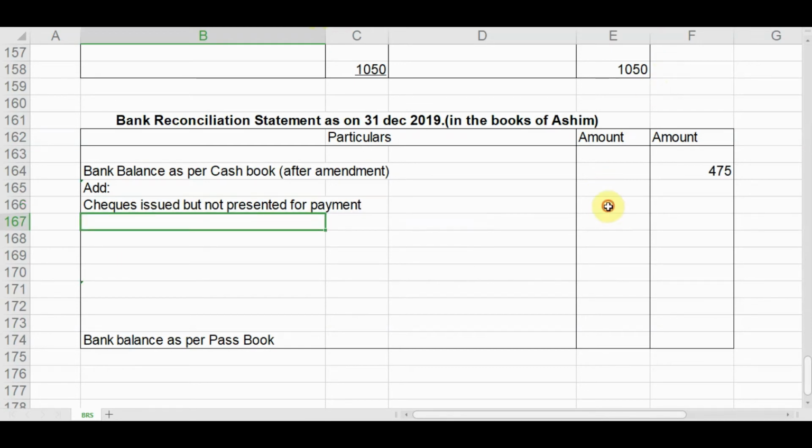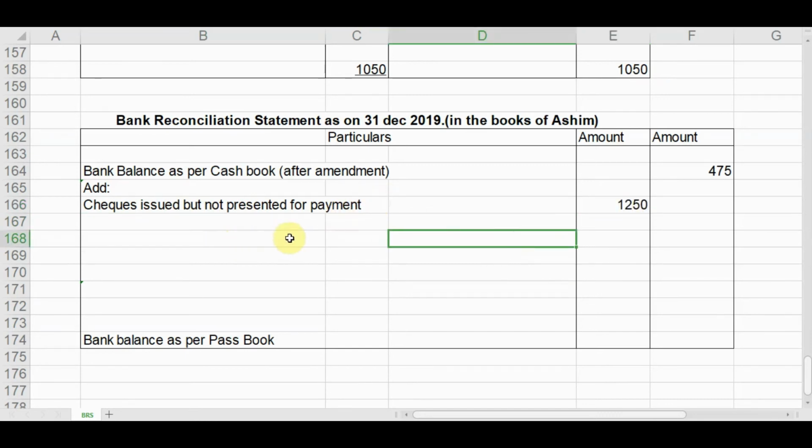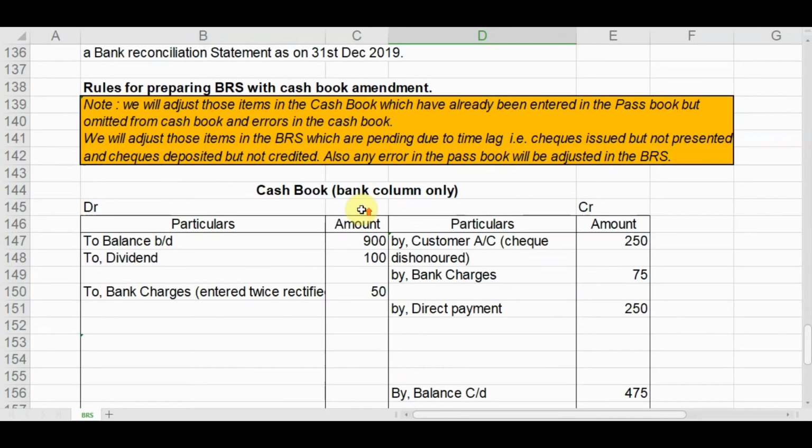What will be the amount? 1250. Now what is the next adjustment?